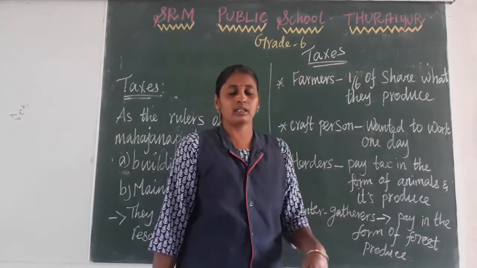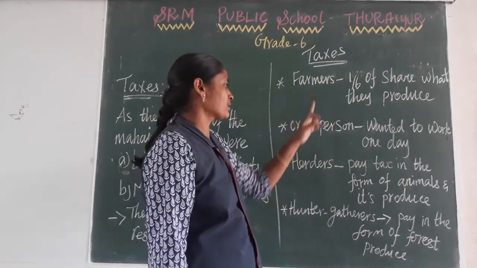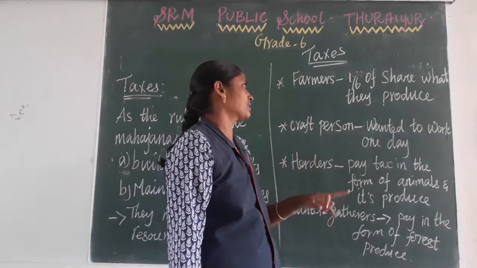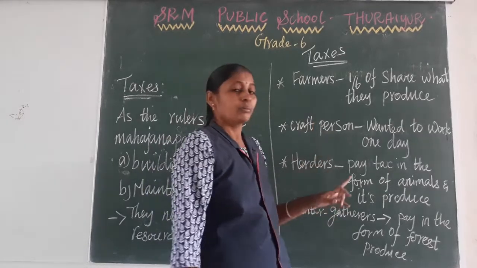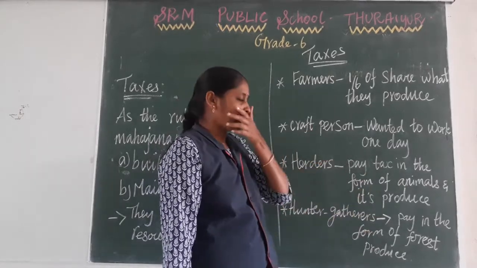So they received tax from various people: farmers, craftspersons, herders, hunters and gatherers. According to what they produced and their business, they collected tax.